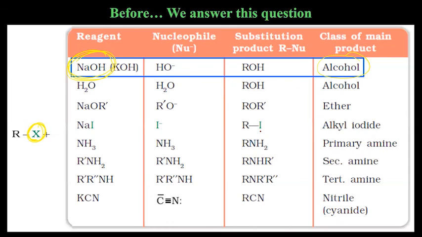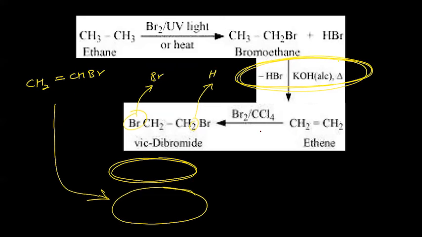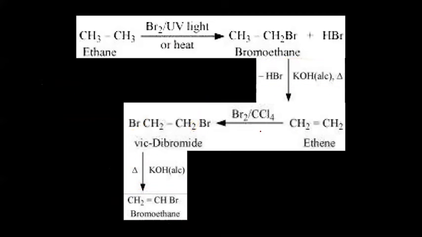You remember that? This one. If you have to convert vicinal dihalide to alkene, that is bromoethene, it is not ethane here, it is misspelled, it is ethene. Then you will use alcoholic KOH.